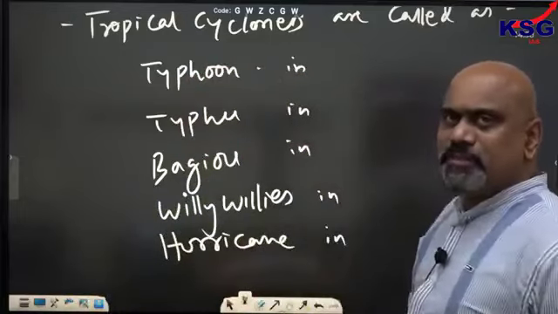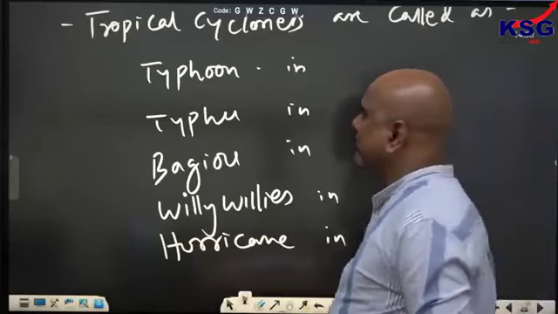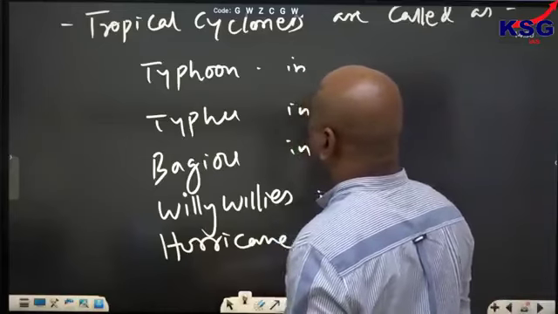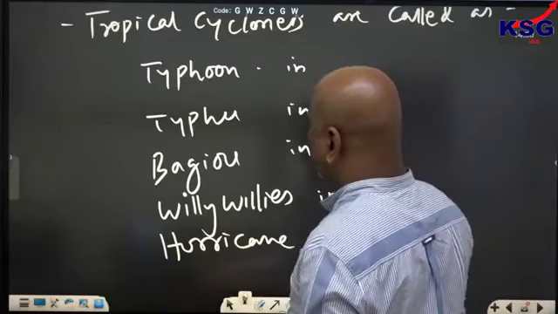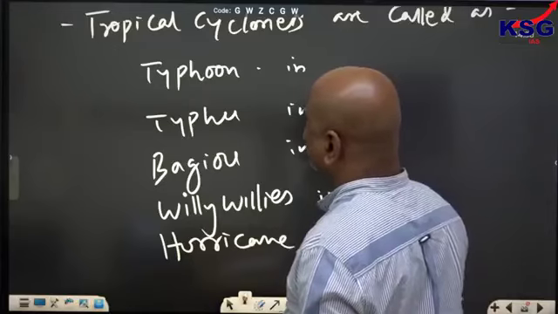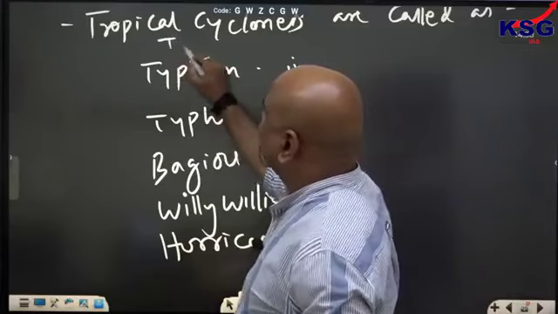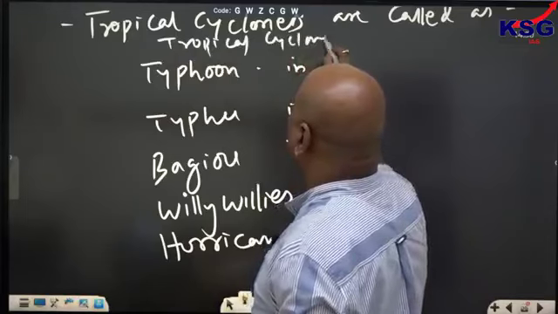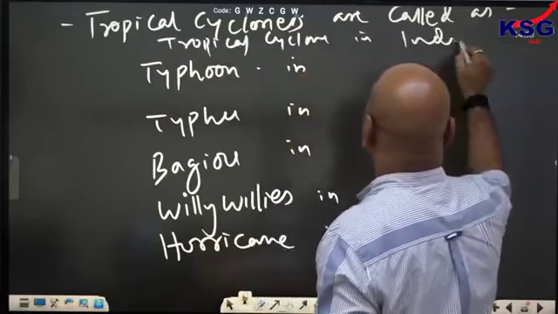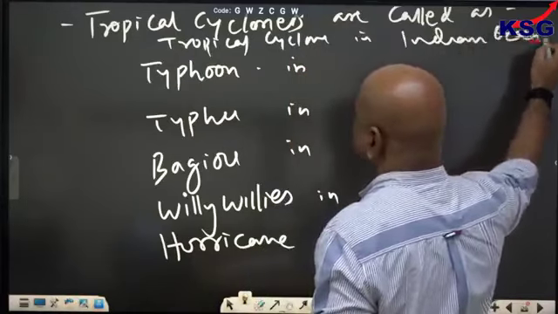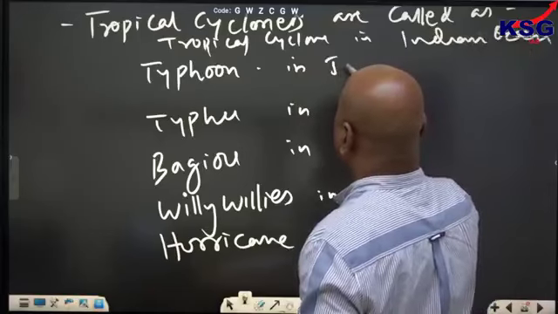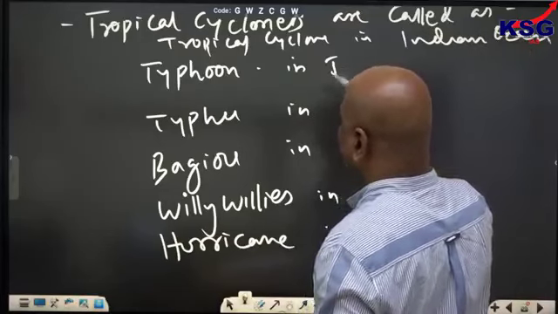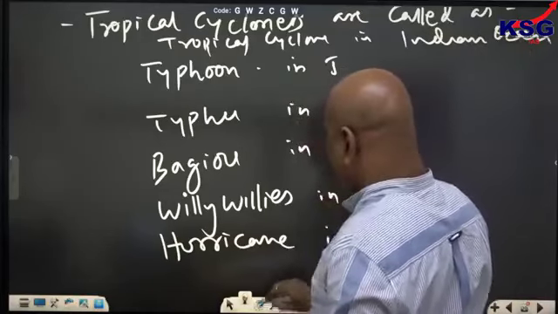So tornadoes is a special case. They are called tropical cyclone in the Indian Ocean. Typhoon in Japan. Typhoon in South China Sea.